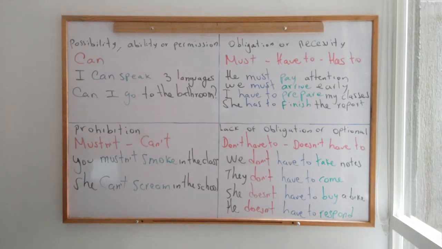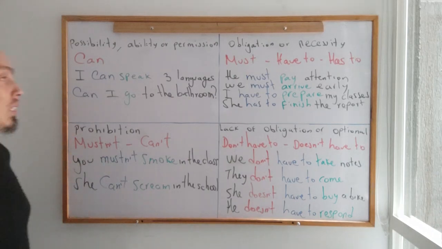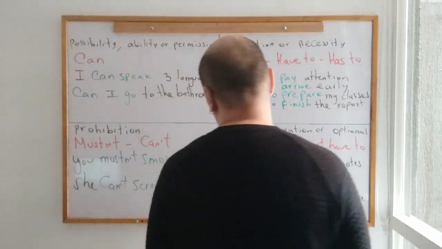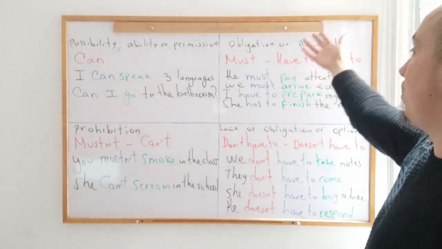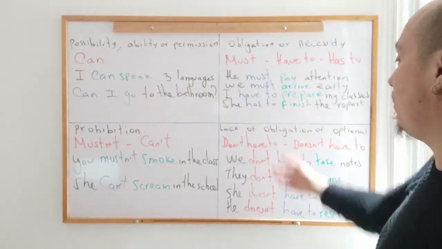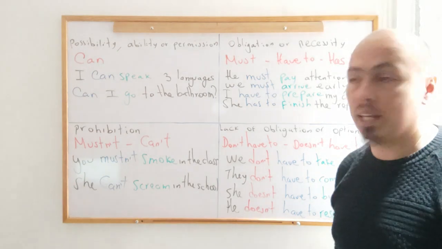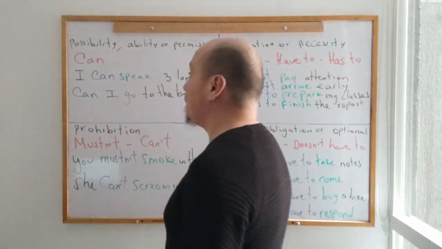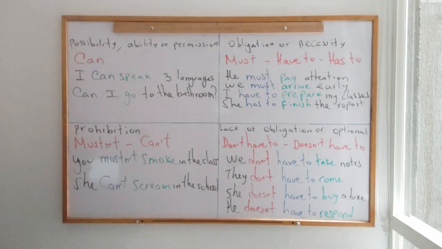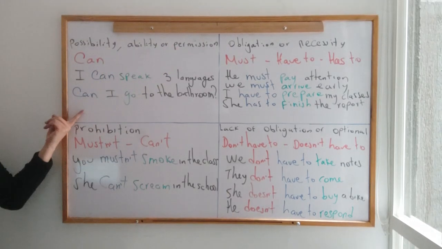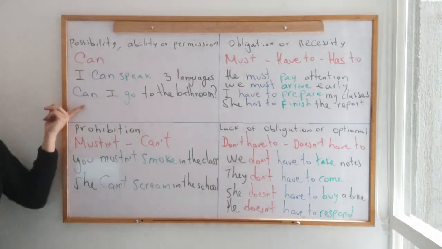Today I'm going to explain to you the use of modal and semi-modal verbs in order to talk about possibility, ability, permission, obligation, necessity, prohibition, and lack of obligation. Okay? So, first and very importantly, I want to talk about possibility, ability, or permission. Okay? So when we talk about possibility, we are going to use the modal verb can. So you say, for example, I can speak 3 languages. Or, for example, for permission, teacher, can I go to the bathroom?